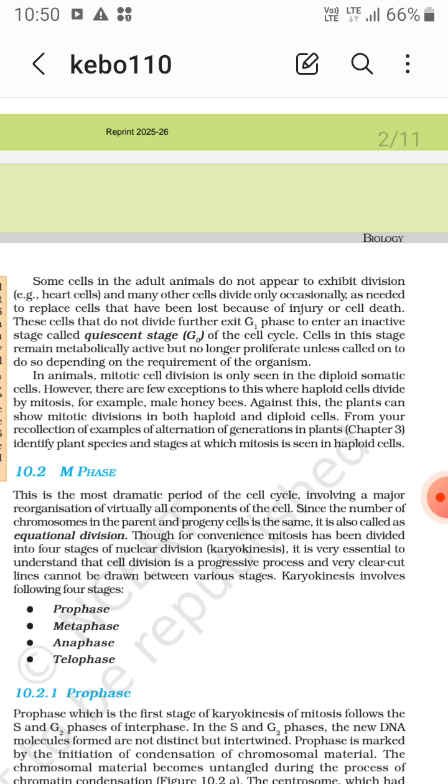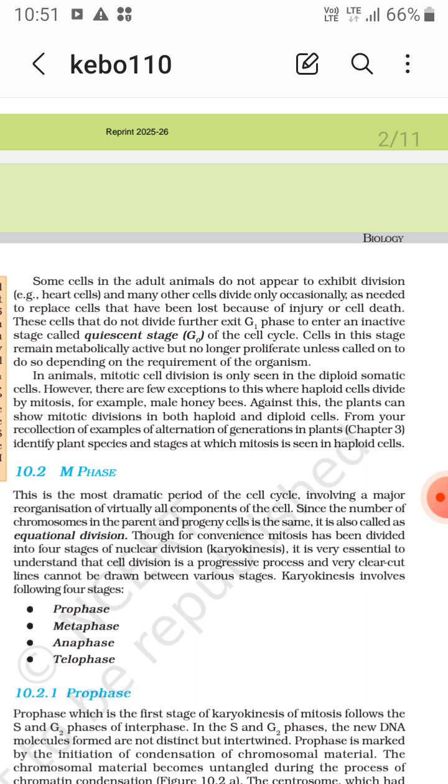In animals, mitotic cell division is seen only in diploid somatic cells, not haploid. However, there are a few exceptions where haploid cells undergo mitosis, for example in male honeybees. The haploid cells undergo mitosis, leading to haploid male honeybee formation.